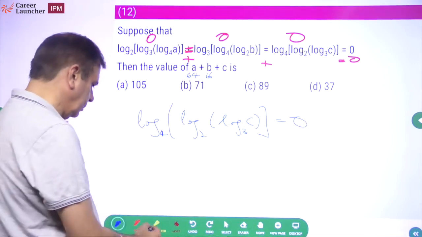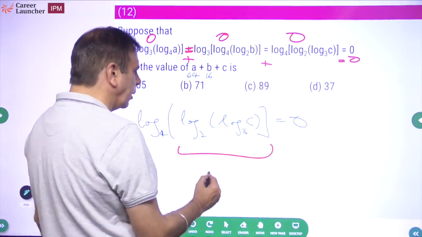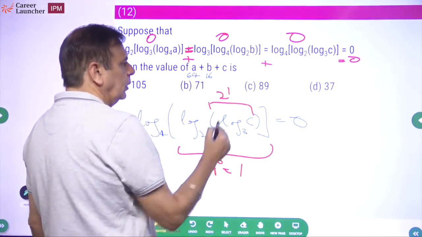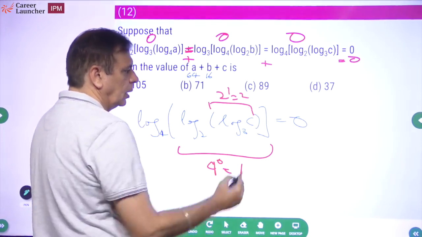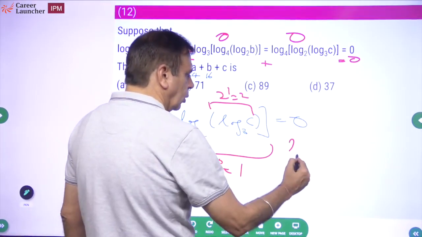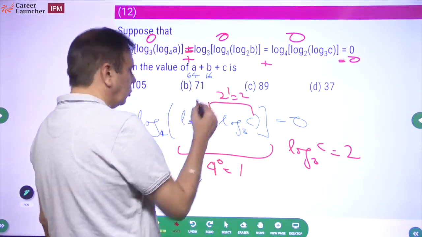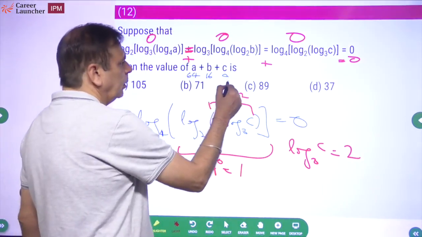What does it become then? This is going to be 4 to the power 0. So this is going to be 2 to the power 1, 2, and hence log of c base 3 is equal to 2. So c should be equal to 3 square, which is 9. So c is going to be 9.